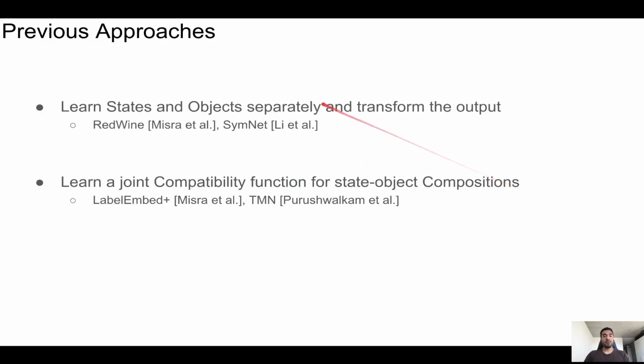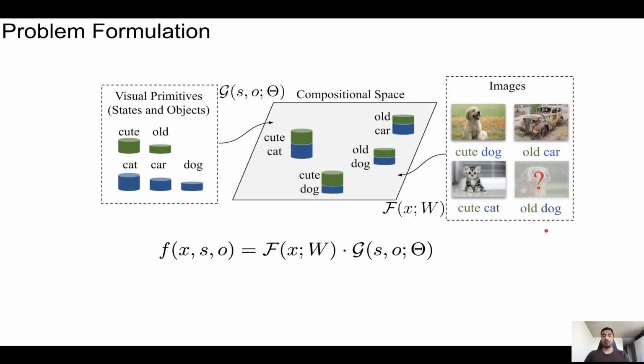Towards this, some previous methods have aimed to learn state and object separately and transforming the output, and a second line of work focuses on learning a joint compatibility function for state-object compositionality. Our method is more closely related to this line of work. We formulate this problem as a mapping from the image domain X by a learnable function f, and a mapping from the semantic space of visual primitives by a learnable function g. Dot product signifies their compatibility.